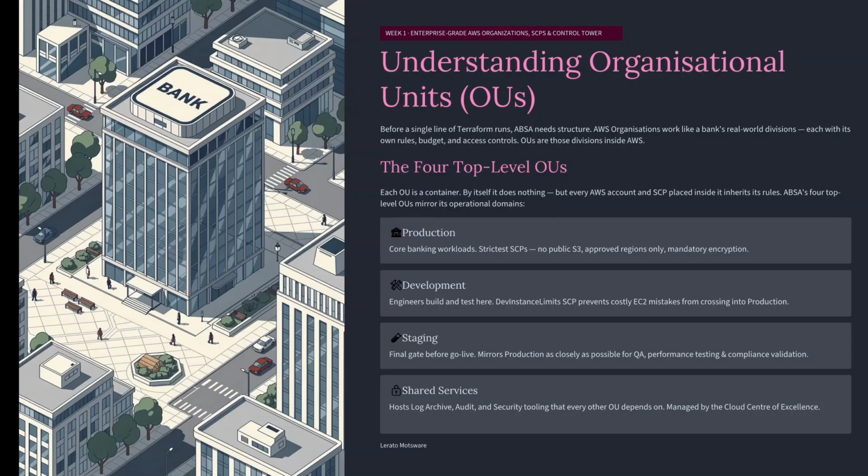That is governance. For this project, ABSA has four top level OUs: production, core banking workloads, the strictest SCPs, no public S3 buckets, approved regions only, mandatory encryption. Development: engineers build and test here. We attach a special SCP that blocks expensive EC2 instances, so a developer cannot accidentally launch a machine that costs 50,000 Rand a month. That would be a bad day.